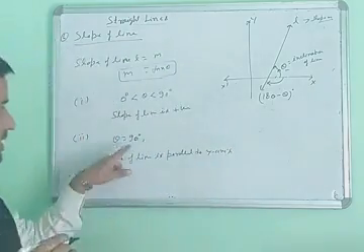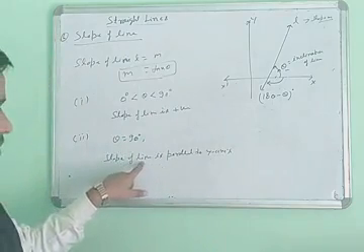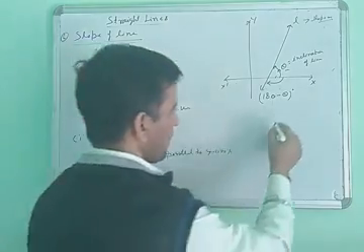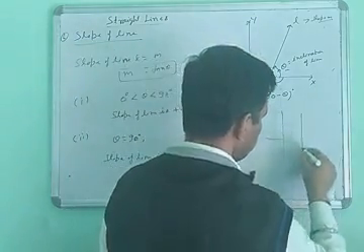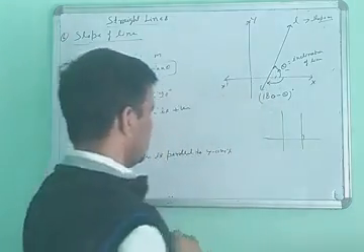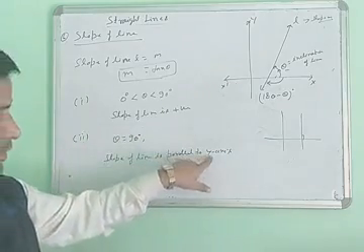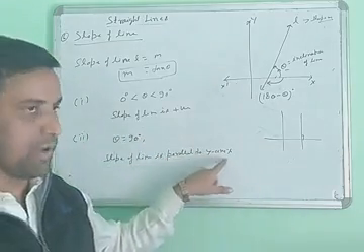Means when theta is 90 degrees, the line will be parallel to the y-axis. So this is not positive; the line is parallel to the y-axis.